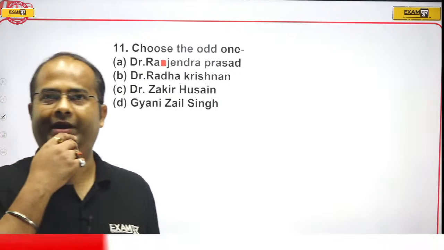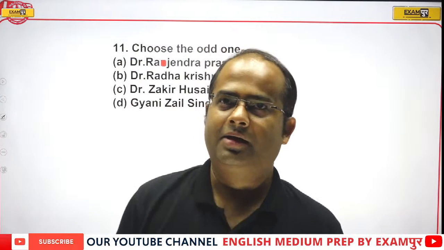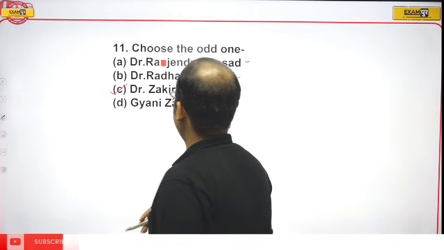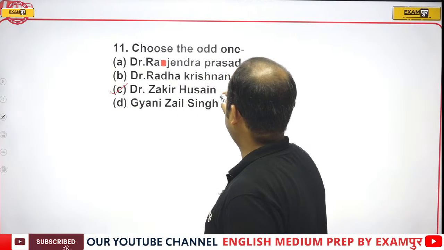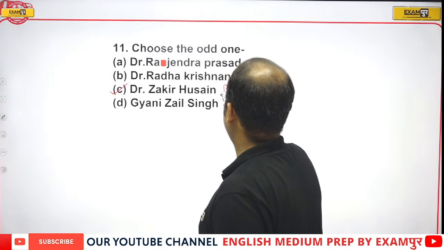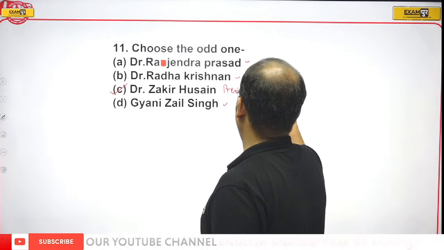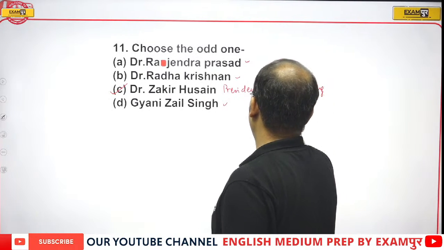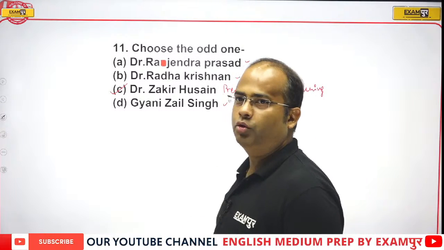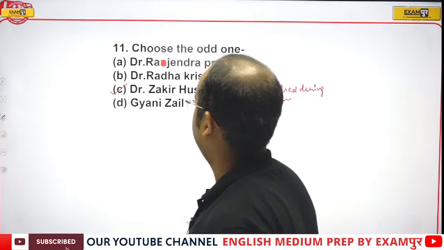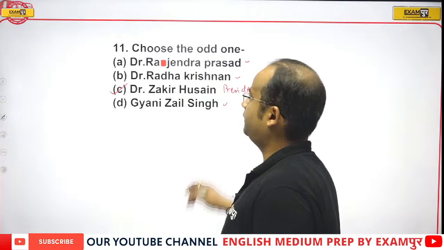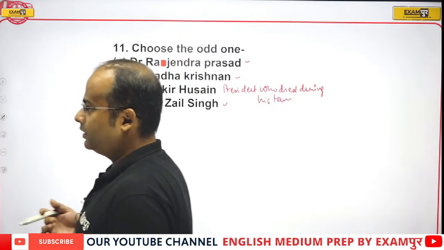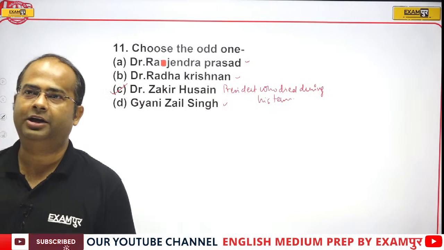Okay, guys, according to me the correct answer should be option C. The reason is that the others all completed their term, and Dr. Zakir Hussain was the president who died during his term. In fact, Dr. Zakir Hussain and the fifth president, Fakhruddin Ali Ahmed, died during their term.